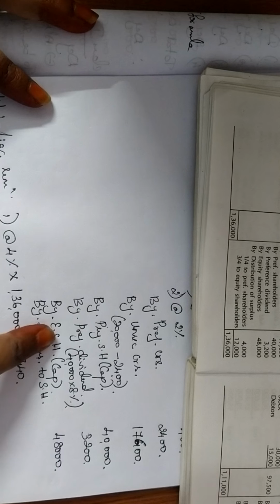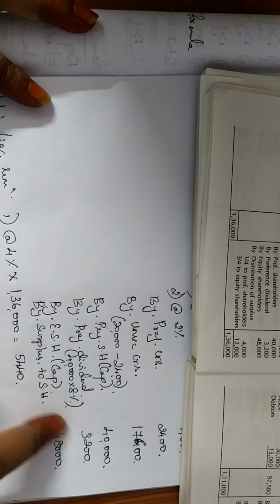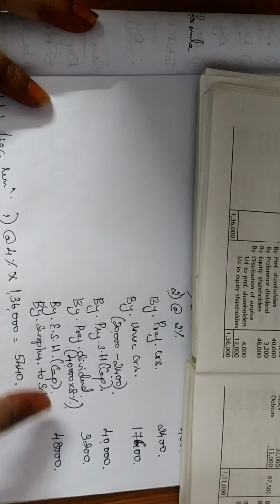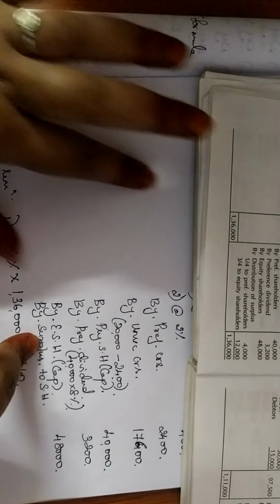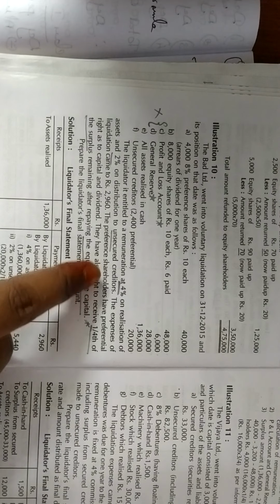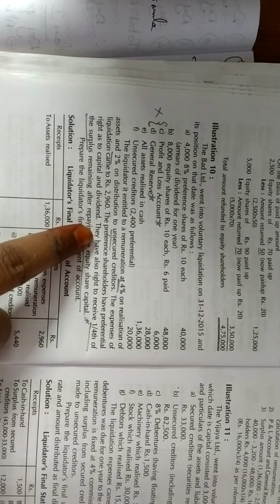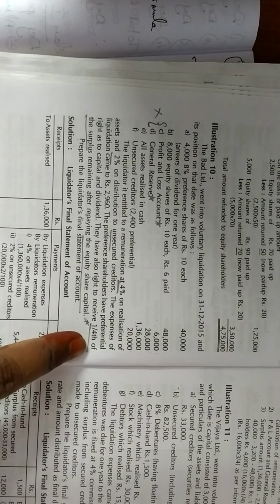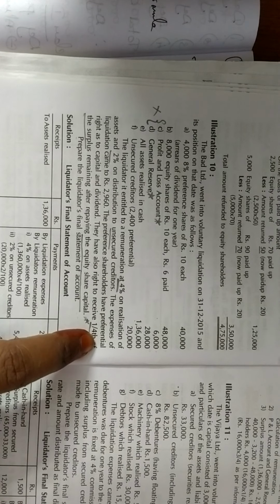After repaying the equity share capital of 48,000, we still have 16,000 in hand. That 16,000 is called surplus, and it should be allocated 1/4 to the preference shareholders. So preference shareholders have the right to receive 1/4 of the 16,000. I hope it is clear to all.